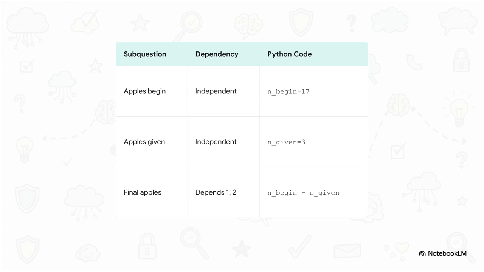And then the magic happens. It writes symbolic Python code for it. N begin equals 17. Notice it ignores the oranges completely. It creates another independent variable for the apples given, setting it to 3. And finally, for the answer, it creates a dependent variable, writing the Python code n begin minus n given.